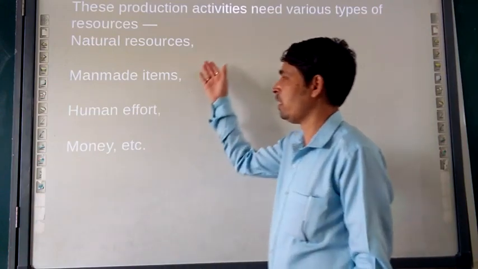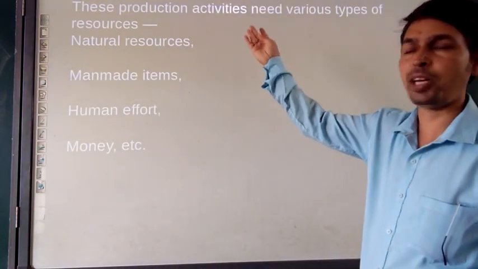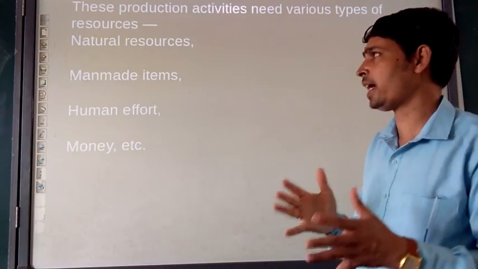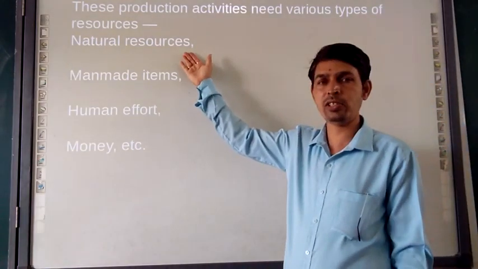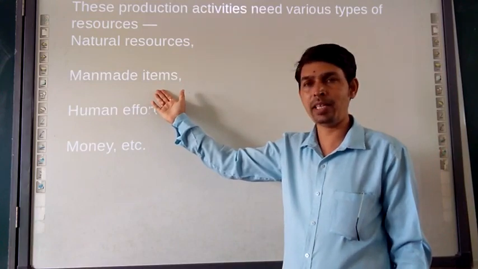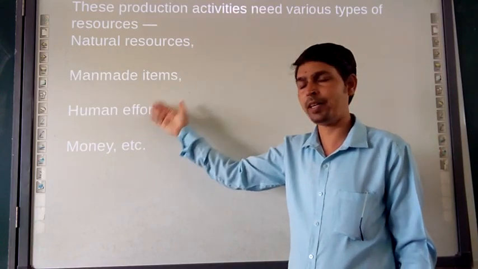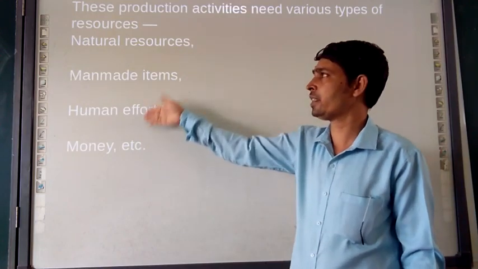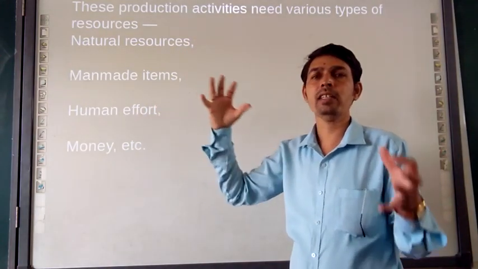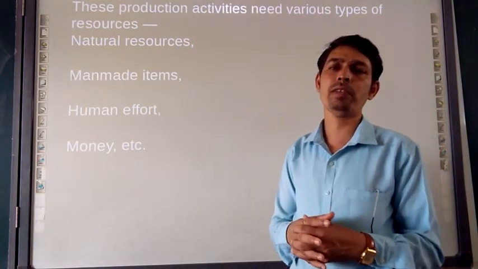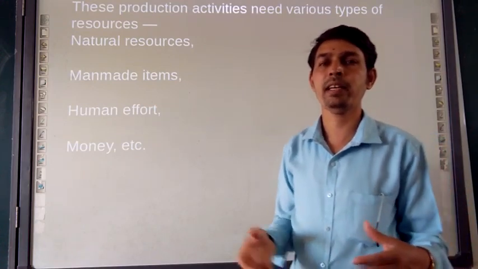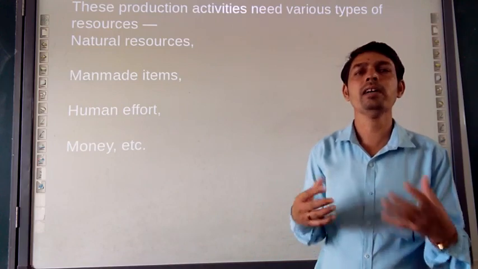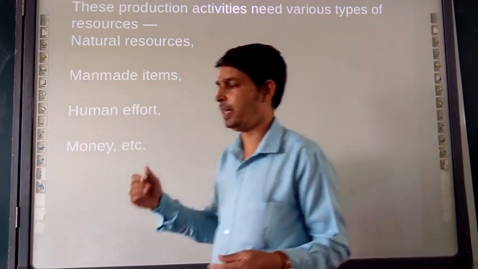So here the points are speaking about the production activities needing various types of resources. In those resources we have the natural resources, the man-made items, human effort and money also, right? So here it speaks about the factors of production which are needed to do any activity, whether it is an agricultural product or a man-made product by human beings.